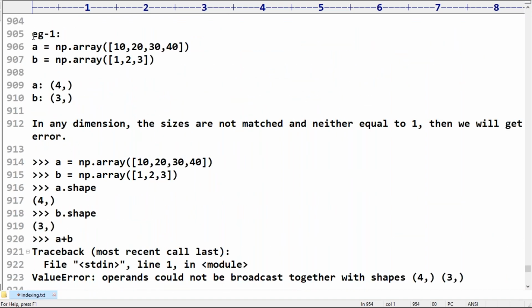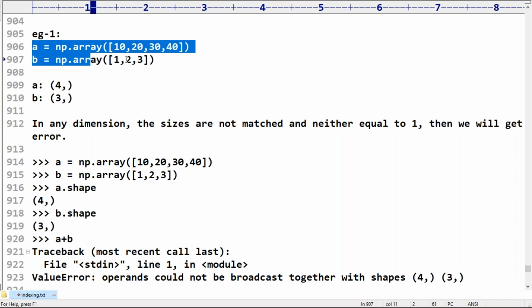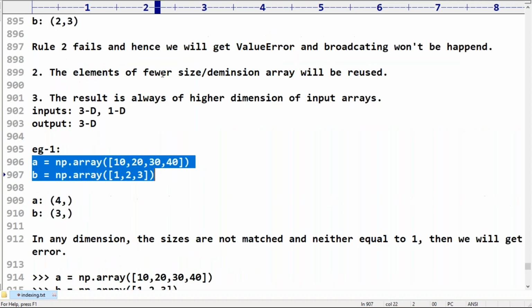Example 1. This is our example. 4 size and 3 size, correct, right? But both are which dimension? Arun, can you please confirm? Arun, both are which dimension? Arun, can you please respond? Both are which dimension? 1 dimension.